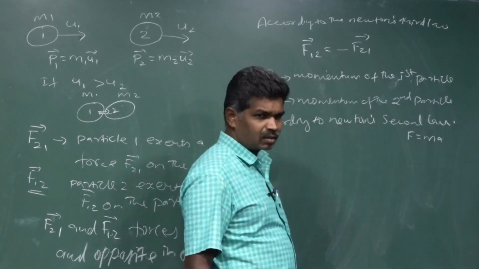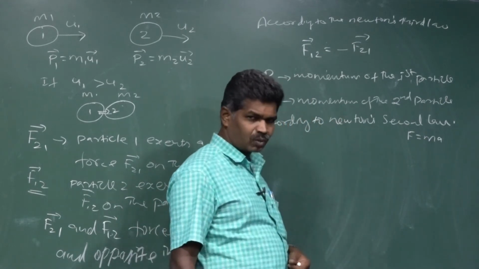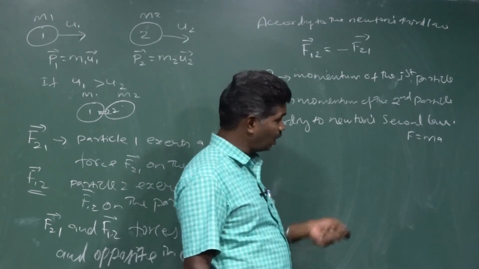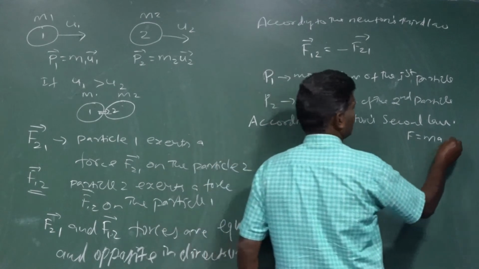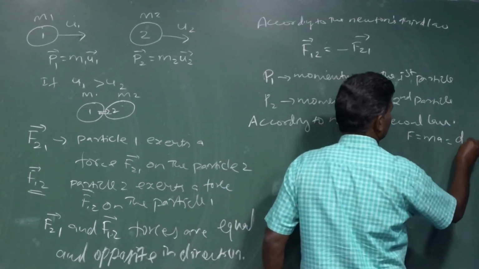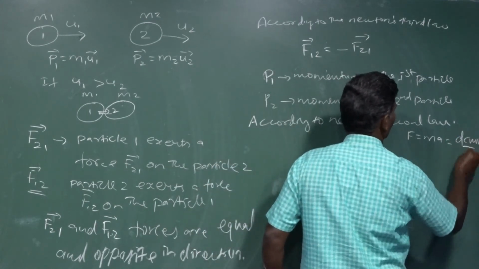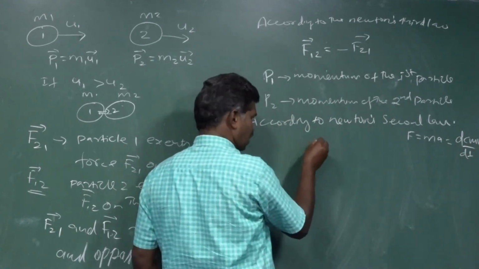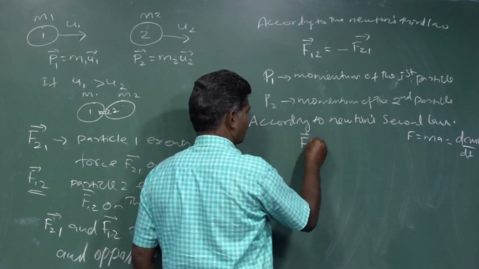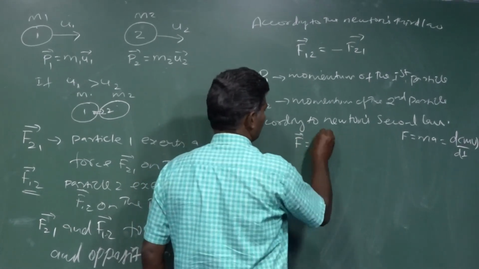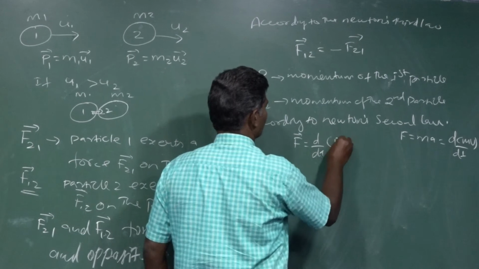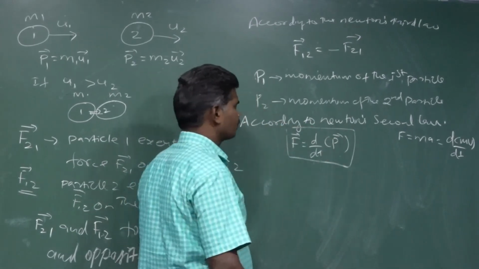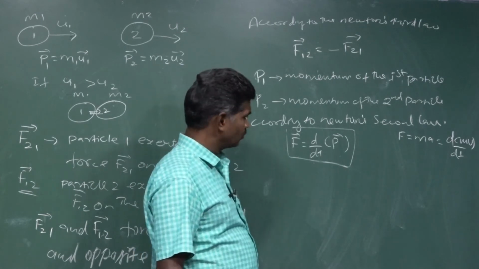Then the acceleration can be changed into the rate of change of velocity, and based on that we can take d of mv by dt. In general, F vector is equal to d by dt of p vector. It is Newton's second law.